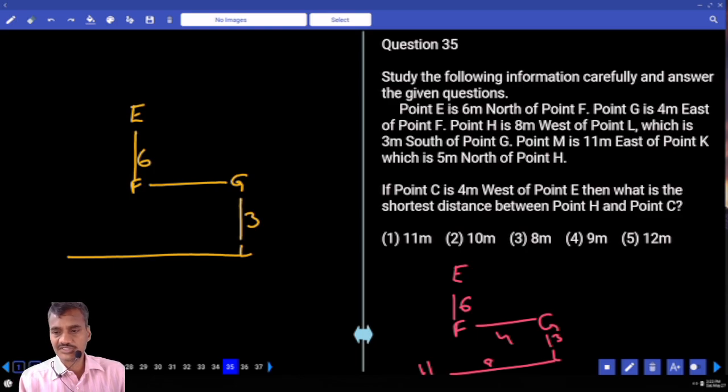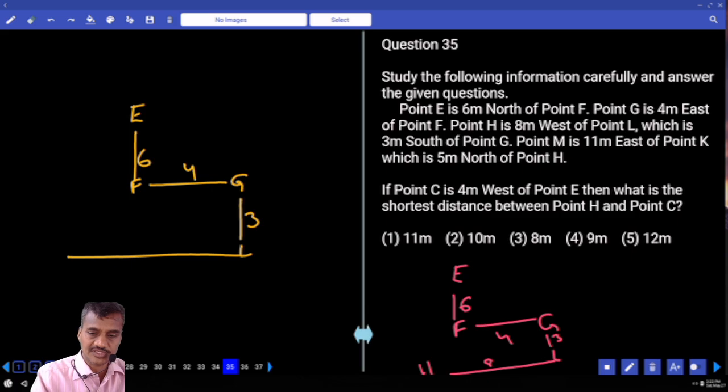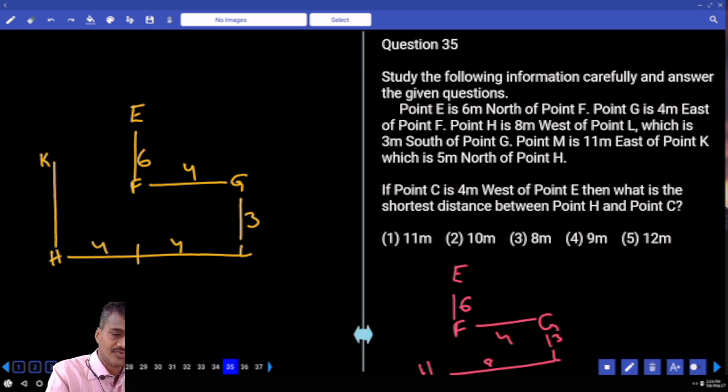Now E is 6 meters to the north of F, G is 4 meters to the east of F, and H is 8 meters to the west of L, which is 3 meters to the south of G. M is 11 meters to the east of K, which is 5 to the north of H. This is 3, this is 2.